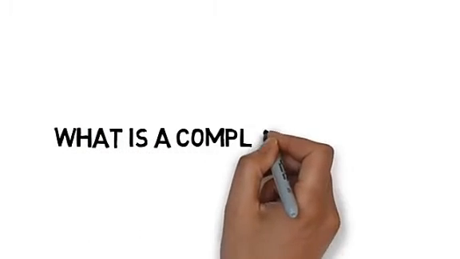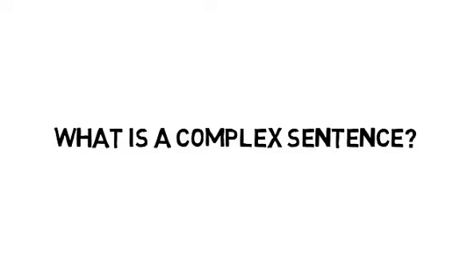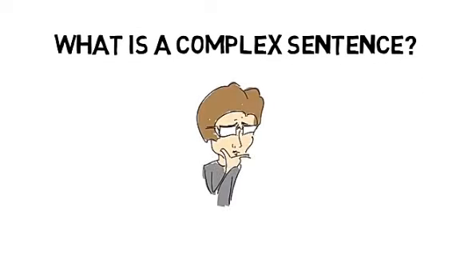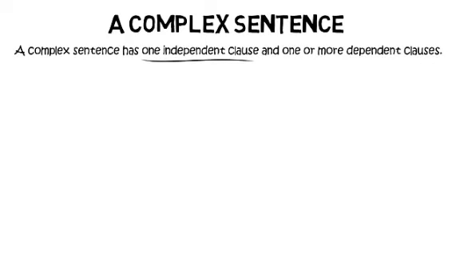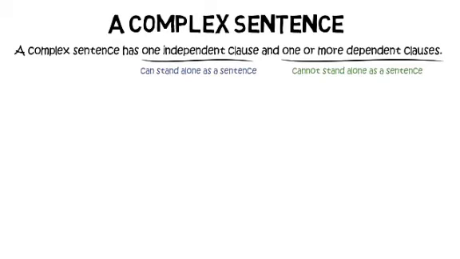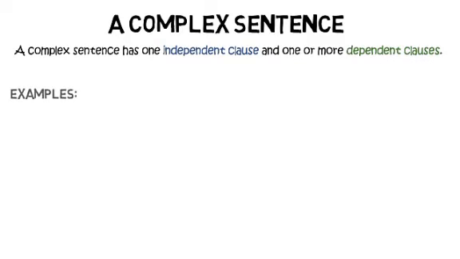In this video, we'll look at what we mean by the term complex sentence. So, what is a complex sentence? Well, it's one that has one independent clause and one or more dependent clauses. Now, an independent clause is one that can stand alone as a sentence, a little bit more on that in a second, and a dependent clause is one that can't stand alone as a sentence. So in this video, the independent clauses are all going to be in blue and the dependent clauses are all going to be in green.